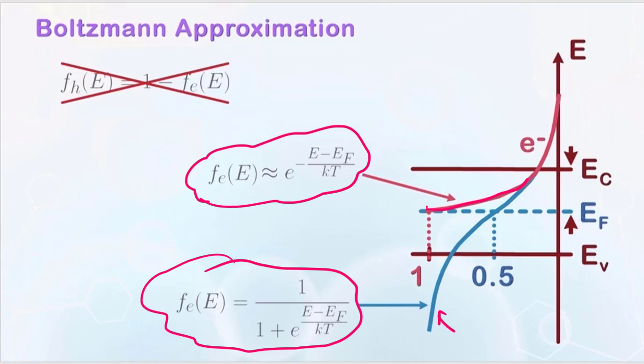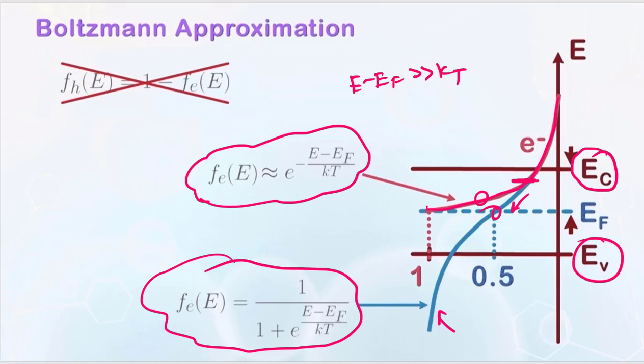You can see these two are equal only till this point. Beyond this point, these two are very different. So E minus EF being greater than or equal to kT means the energy level is near these energy levels EC and EV.